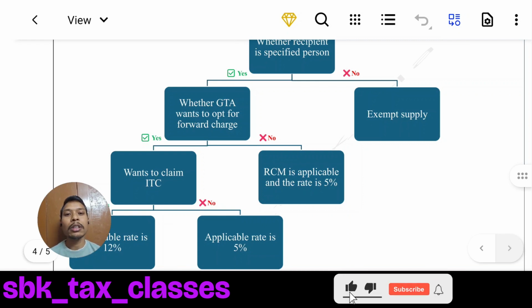However, if the supplier is giving separate tax invoices for transportation of goods as well as for loading and unloading, then both the services will be considered as separate services and respective provisions of GST will be applicable.